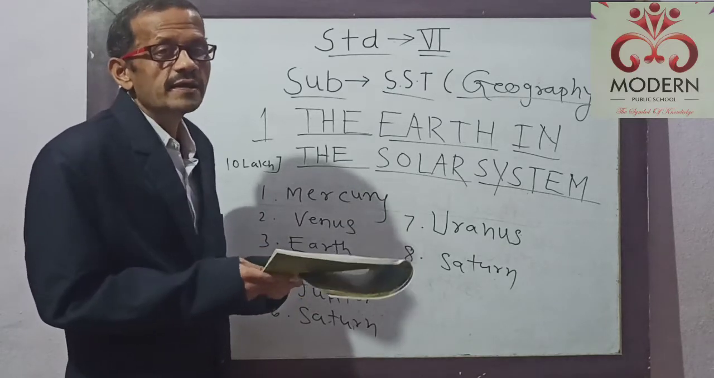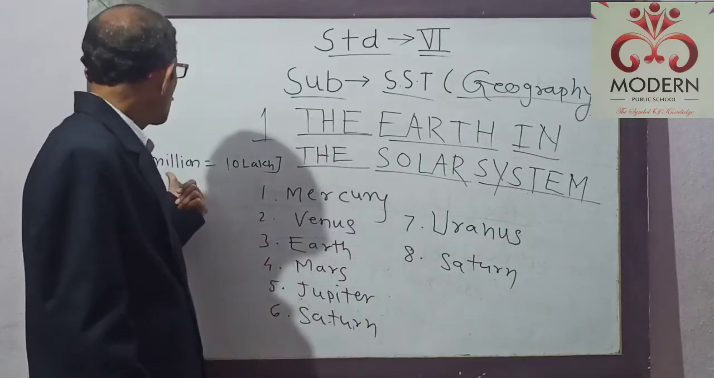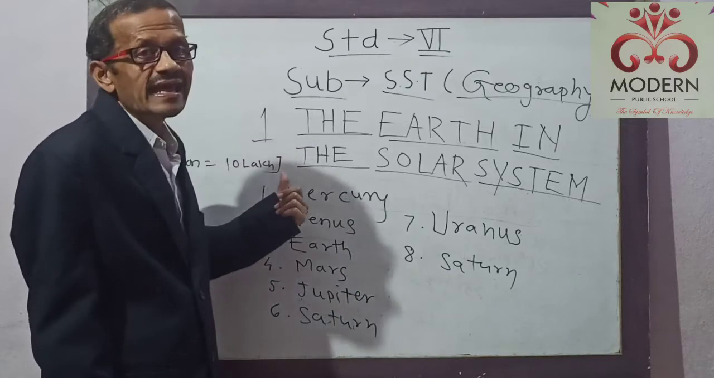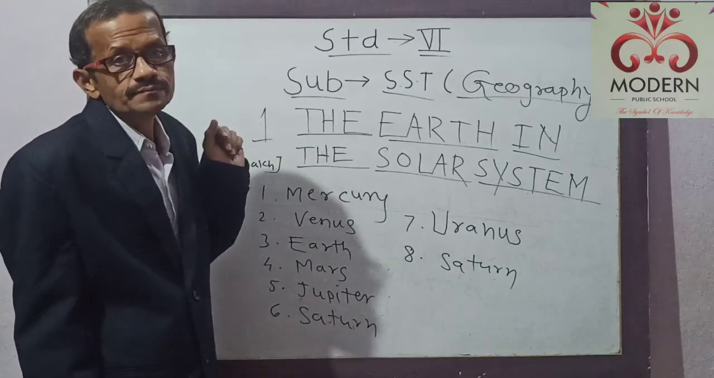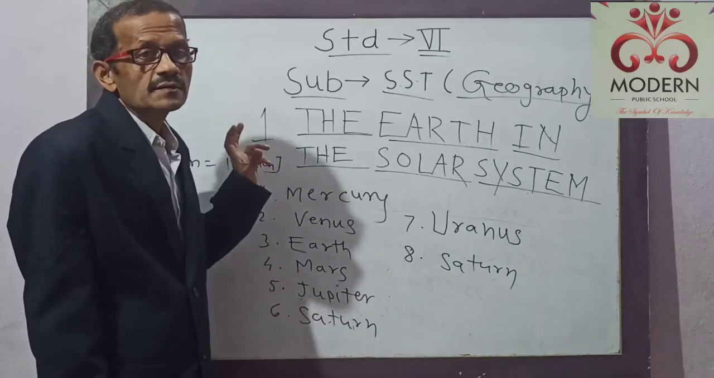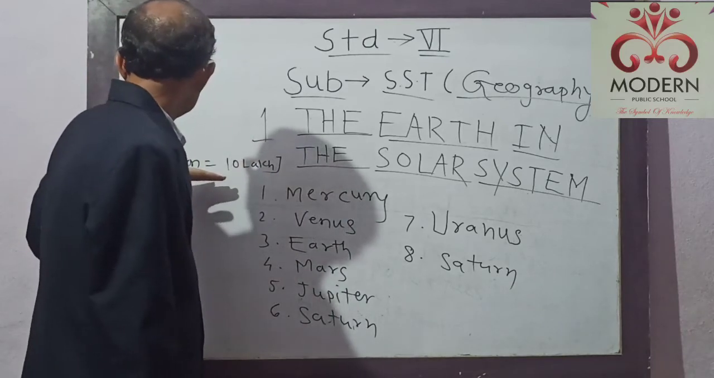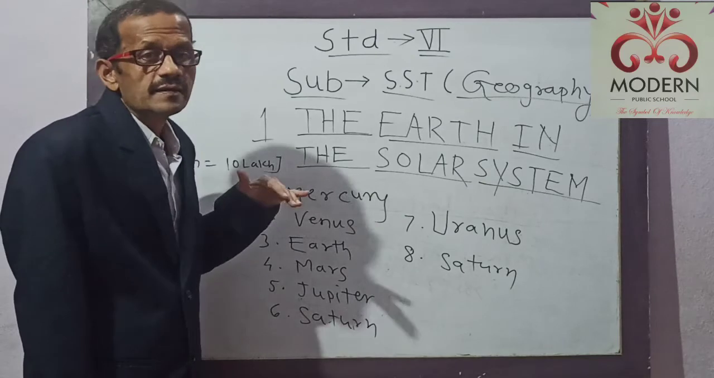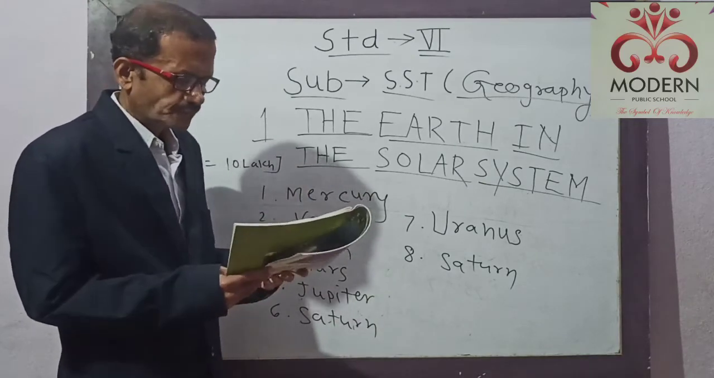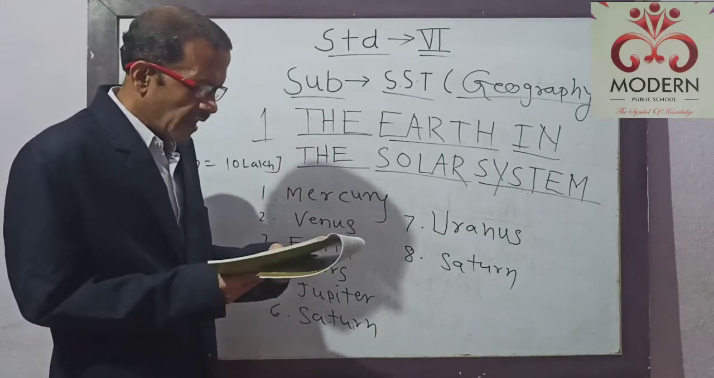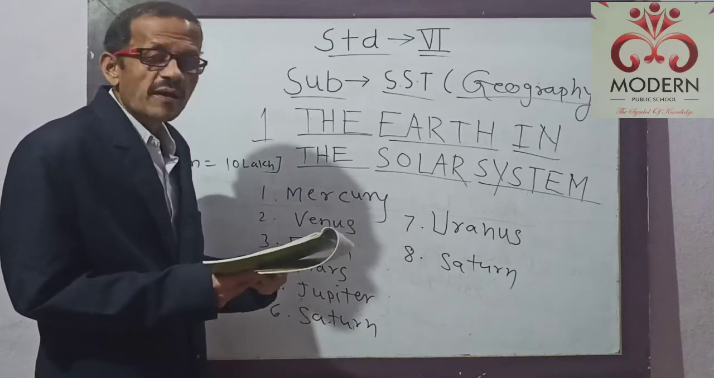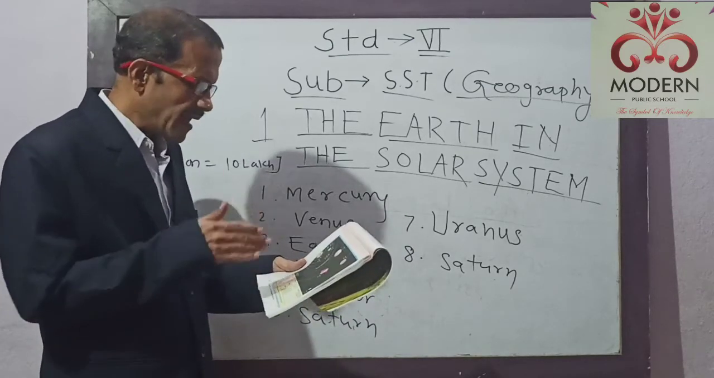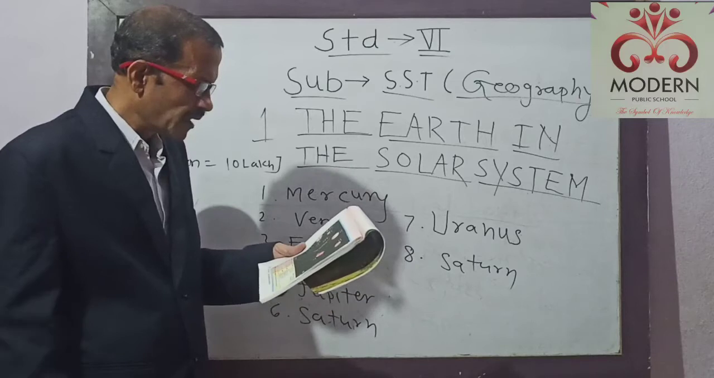And the distance between the Sun and Neptune is 4496 million kilometers. And students, 1 million kilometer is equal to 10 lakh kilometers. That is the international unit as far as distance is concerned. Also, there is other information related to these planets that is given in this figure.